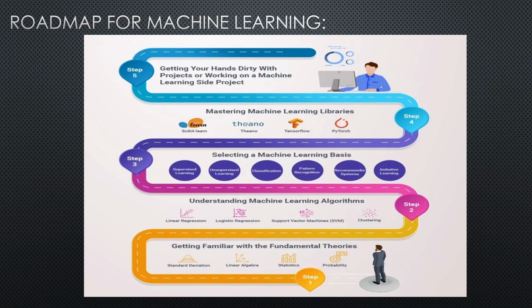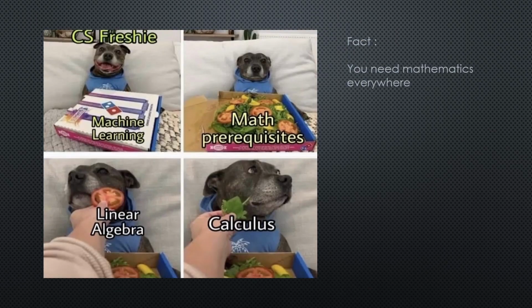And I can see your faces from that. I mean, just like who is afraid of mathematics? Oh no. Just one thing, without mathematics, you can't become anything in the CS industry. That means mathematics is everywhere in CS. And are you the student who hates maths?